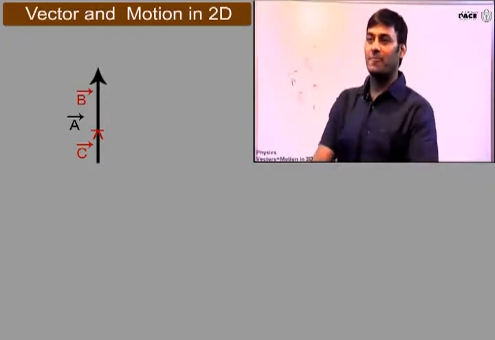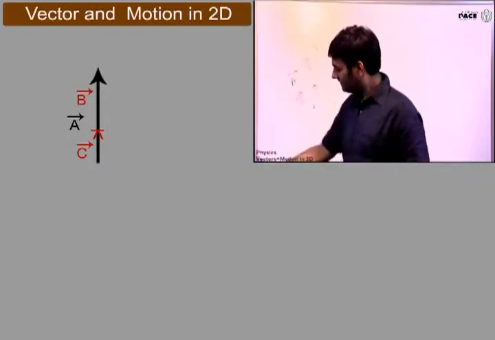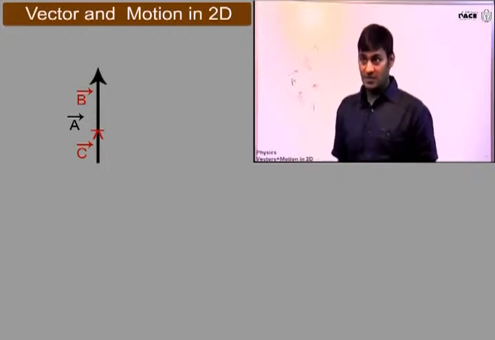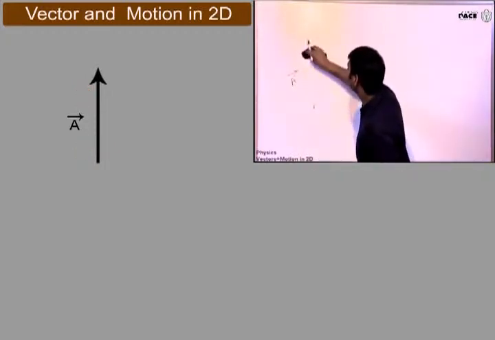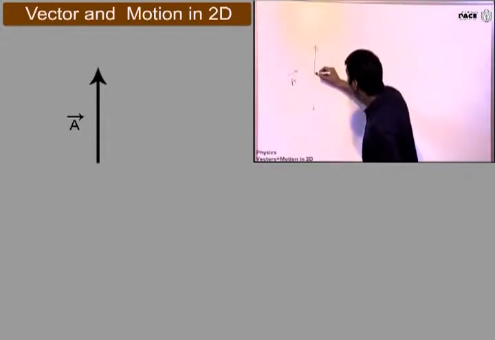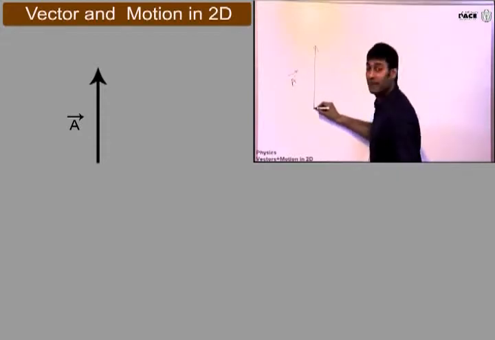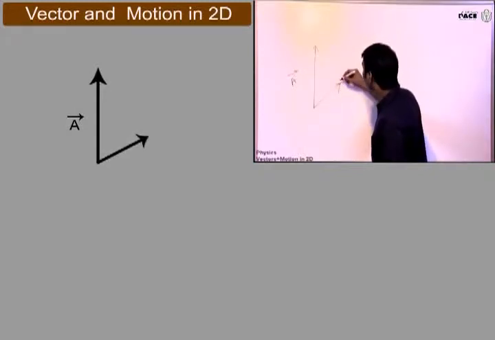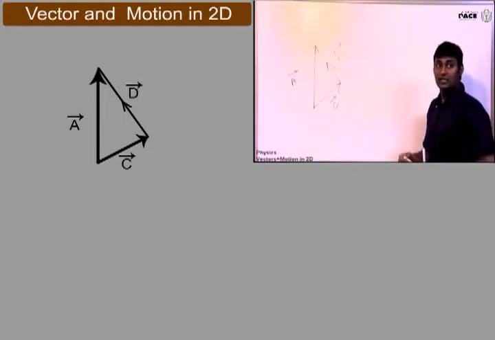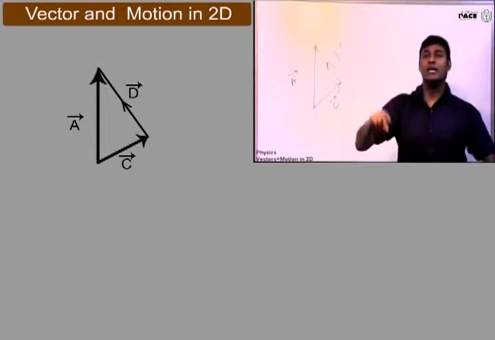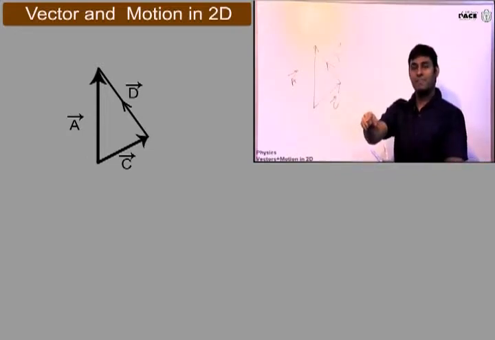Please tell me. Sir, you can make a triangle, break A into two parts, and make a right. Yes, we can have this way also. She's right. Good. Let's see. But you will give these suggestions only to me and to no one else. See this. I can have a vector like this, and I can have another vector like this. Suppose this is C and this is D. Now, can I say C plus D is equal to A? Yes or no? Yes, sir.